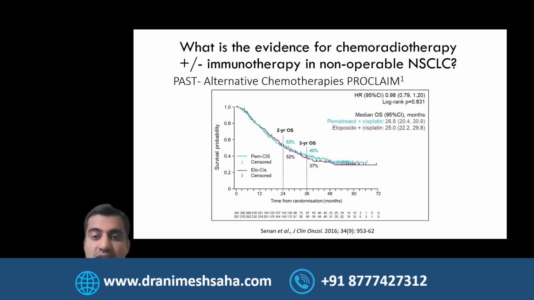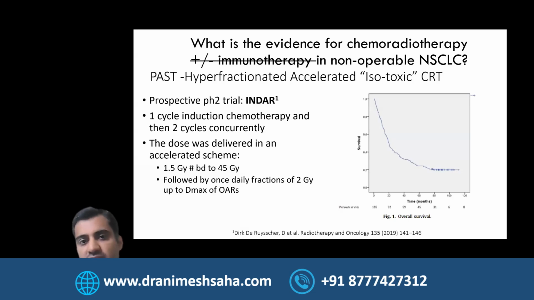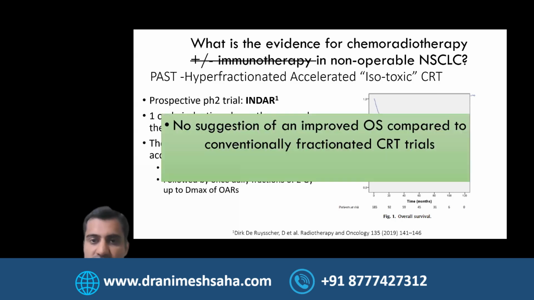The PROCLAIM study looked at combining different chemotherapy regimes. Again, no real benefit that we saw. We know the hypofractionated regimes have been trialed. This trial specifically looked at daily cisplatin at low dose with hypofractionated radiotherapy. Decent outcomes, didn't really change our practice. And we had hyperfractionated radiotherapy, the INDAR study, which was a phase 2 trial, which looked at 1 cycle of induction chemo followed by 2 cycles concurrently, and patients had 1.5 gray BD dose to 45 gray, and then it was later on escalated at 2 gray per fraction, respecting the OAR tolerances.